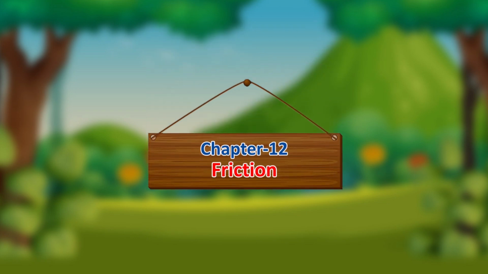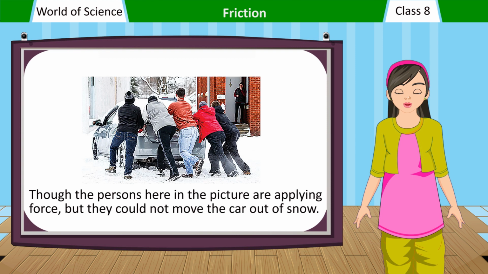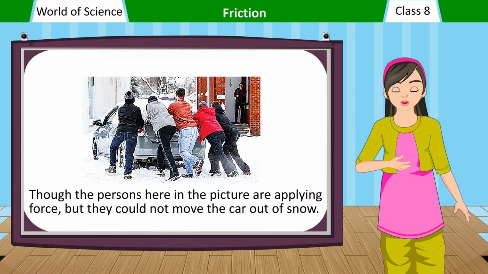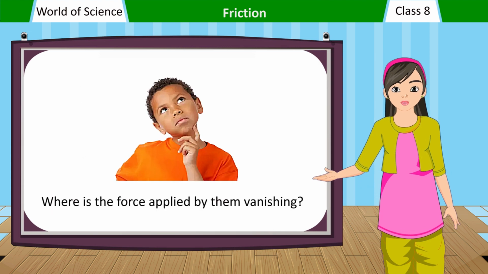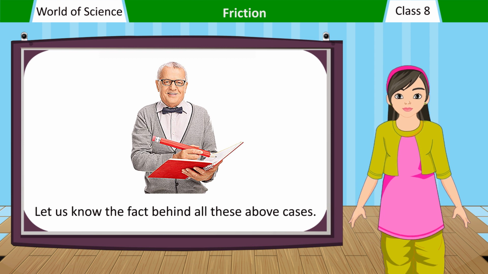Chapter 12. Friction. Let's begin. Though the persons here in the picture are applying force, they could not move the car out of snow. Where is the force applied by them vanishing? Let us know the fact behind all these above cases.